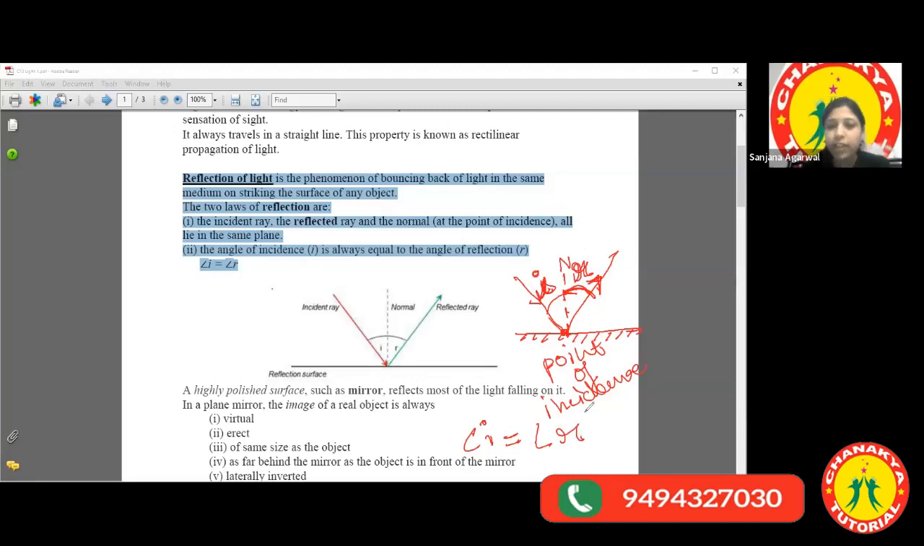wherever the light is striking, either the wall, the curtain, the paper, the table, the glass, it doesn't matter if the surface is smooth, however smooth it is, or however rough it is, right? Next point says, this is the first law. Angle of incidence is always equal to angle of reflection. Next point is the incident ray. This ray, let me choose another color, hold on.